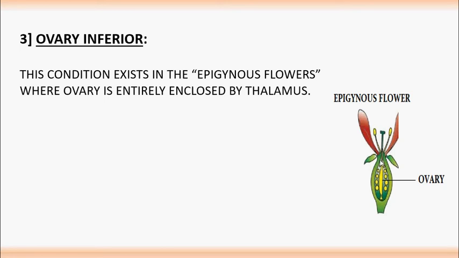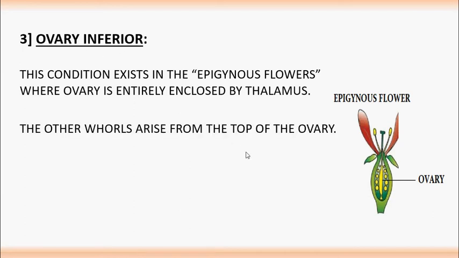In this, the ovary is entirely merged into the thalamus, and all the remaining whorl parts, that is calyx, corolla, and stamen, arise above the ovary. This condition is called ovary inferior. We can observe this condition in sunflower.